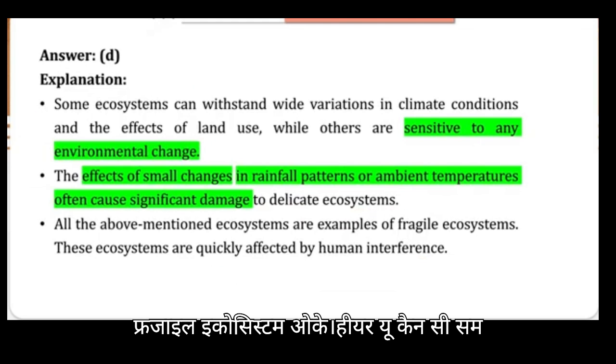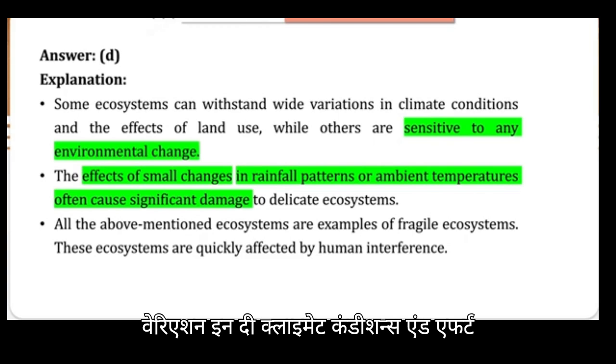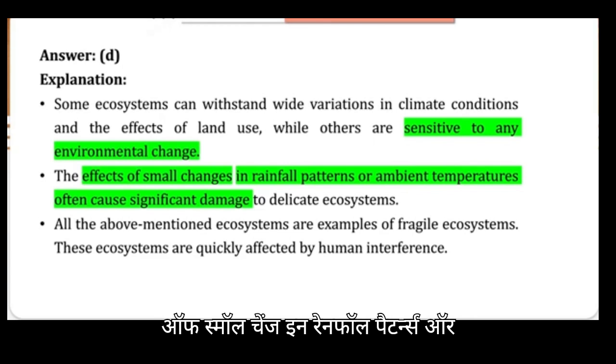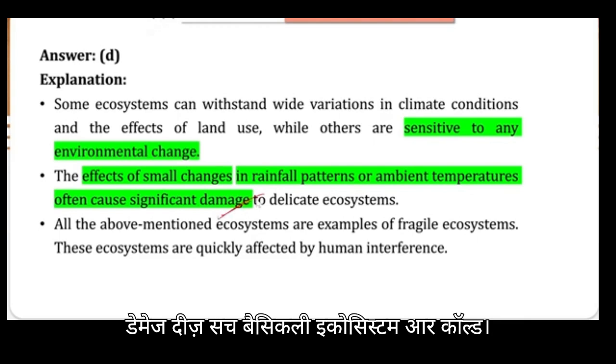Okay, here you can see some ecosystems can withstand a wide variation in the climate conditions and effect of land use, while others are sensitive to any environmental change. The effect of a small change in rainfall patterns or ambient temperatures often causes significant damage. Such ecosystems are called fragile ecosystems.